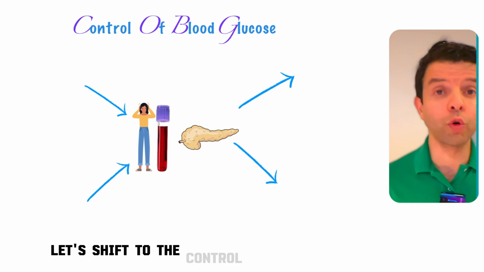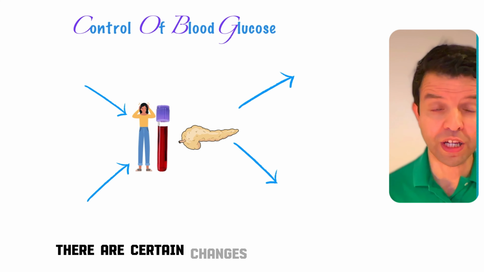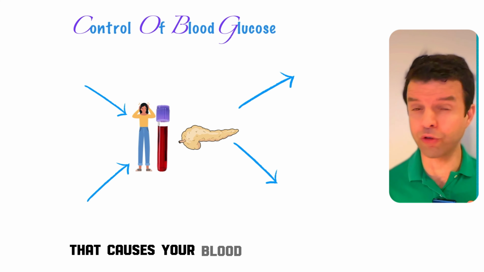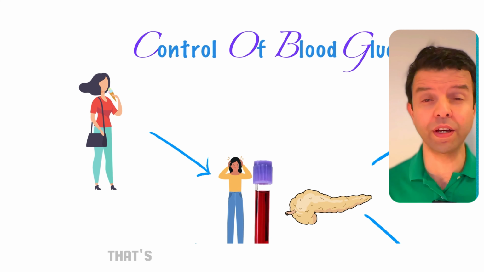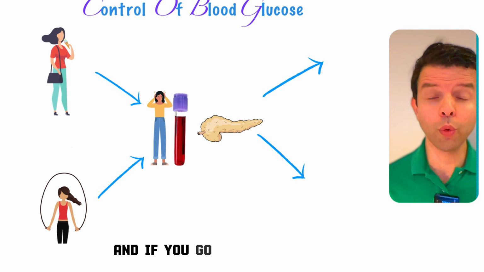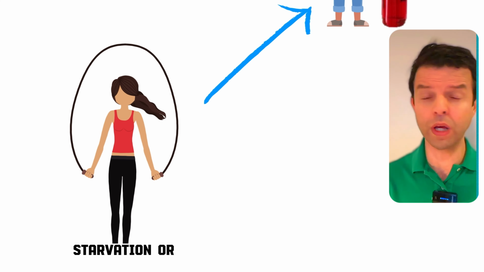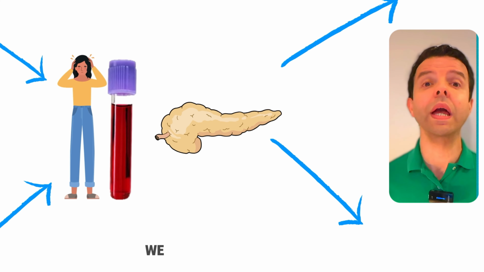Let's shift to the control of your blood sugar, glucose. Now, there are certain changes in the environment that cause your blood sugar to increase. For instance, if you eat something sugary that's rich in carbohydrates, your blood sugar is going to increase. And if you go through fasting, starvation, or even if you exercise, your blood sugar will decrease. Now, luckily, we have the pancreas.